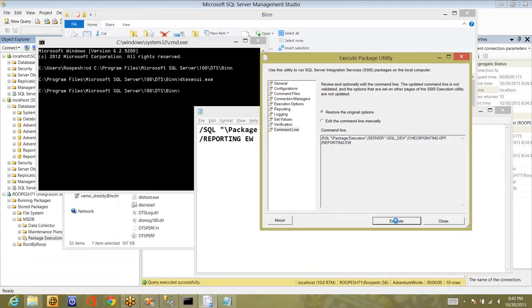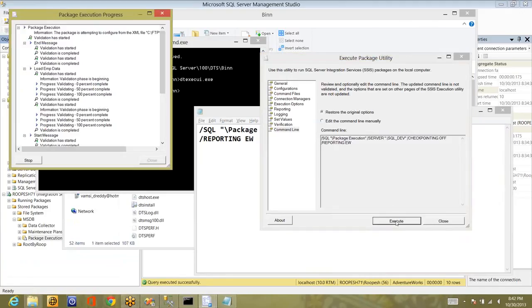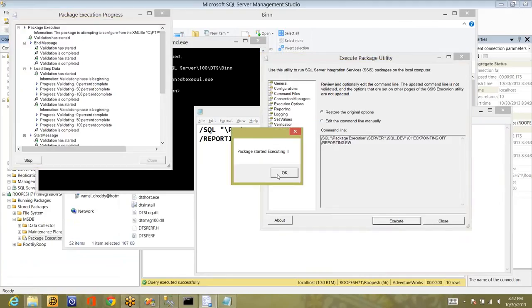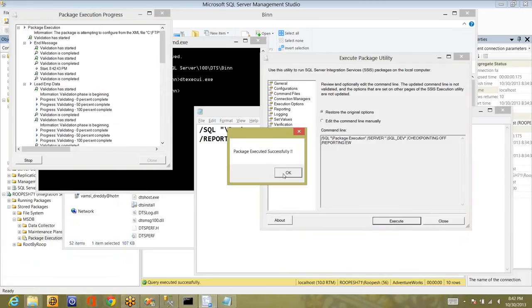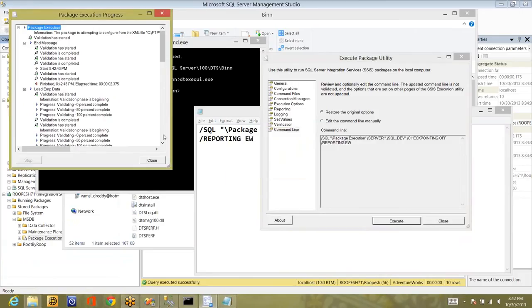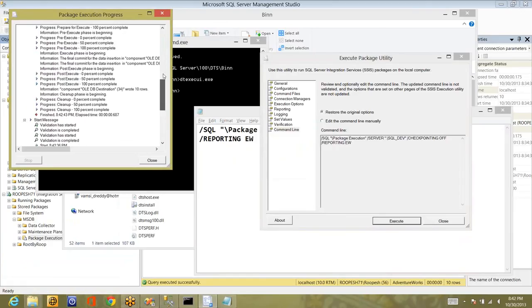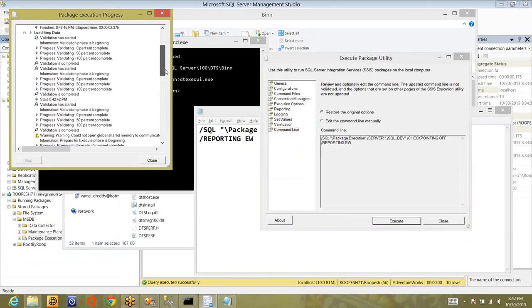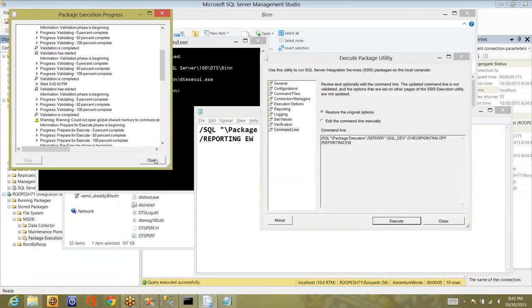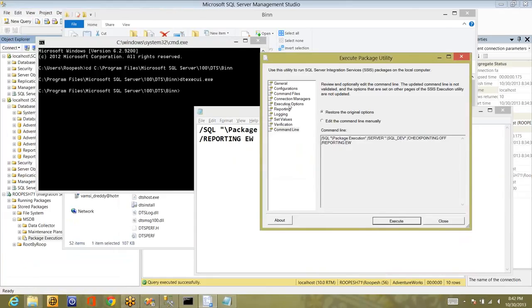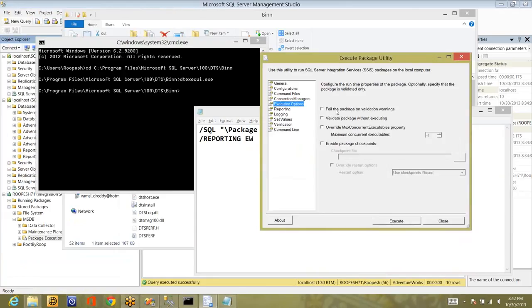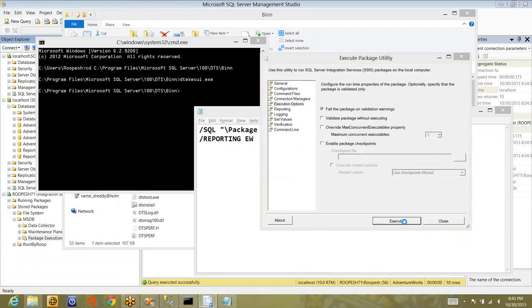DTExec UI. That's a user interface provided by Microsoft. And you can see when I execute, the package started executing, and the data load is completed successfully. So now if you observe, it has done everything, all the steps. Now there is some warning, right? Now let me do one thing. Execution options, fail the package on validation warning or some warning. Let's see what will happen if I check that option.